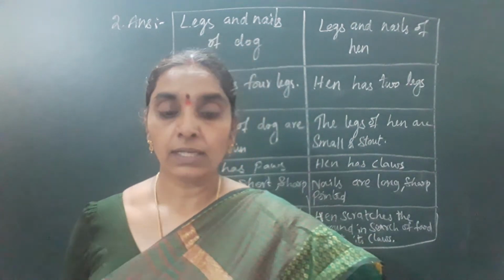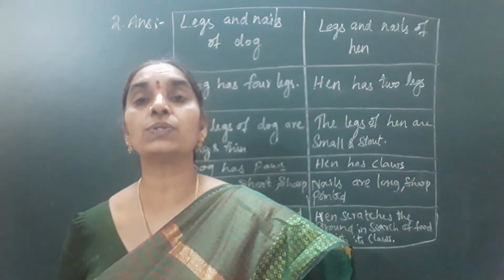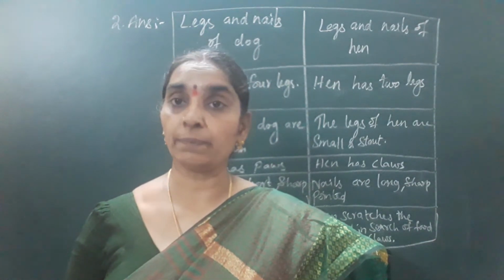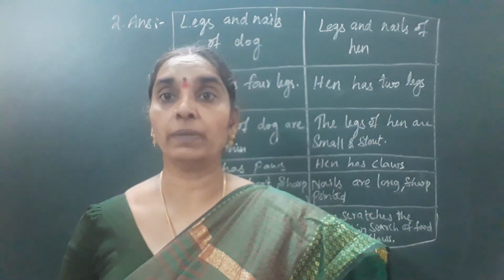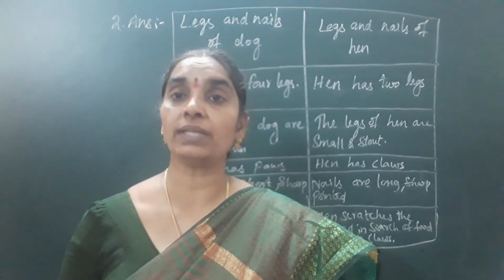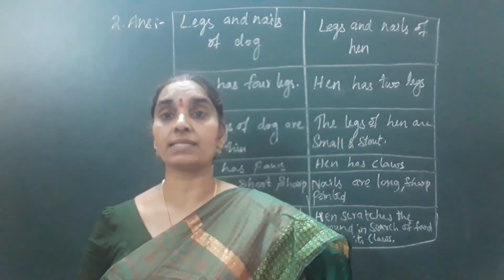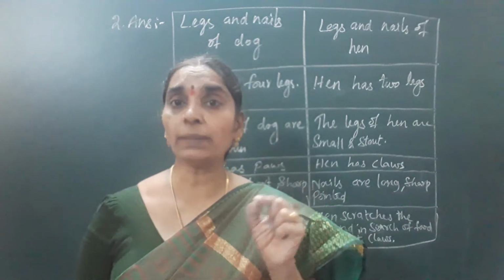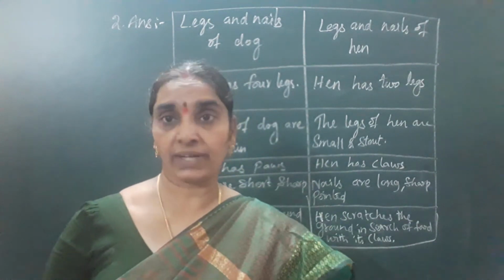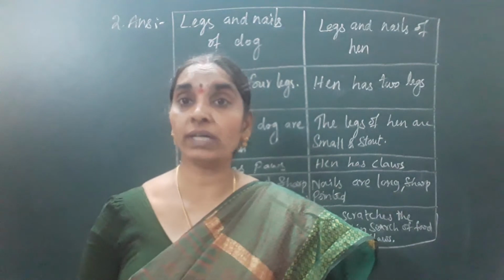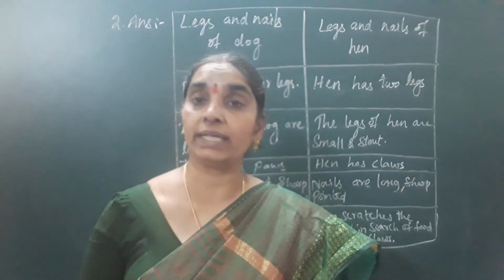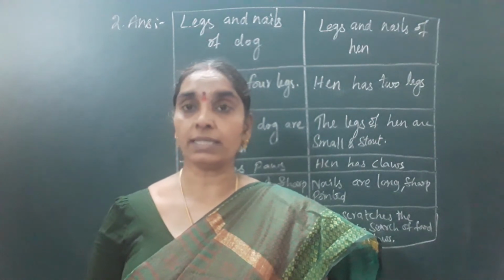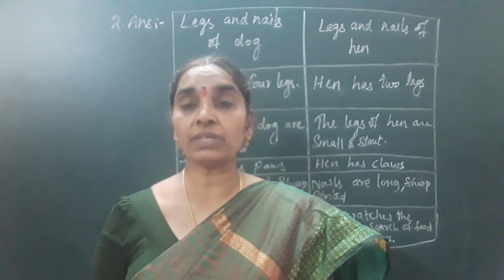Next. Birds' beaks are designed to suit their food habits. Is it true? Yes, the given statement is true. You can give the example, as I said before, that a hen has a short beak to pick the grains, whereas a hummingbird has a long and pointed beak to suck the honey from the nectar, isn't it? So both have different types of beaks.